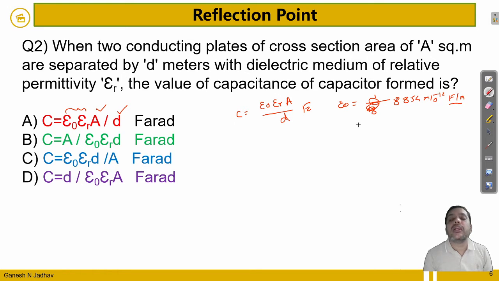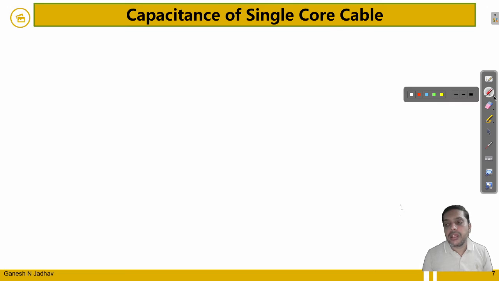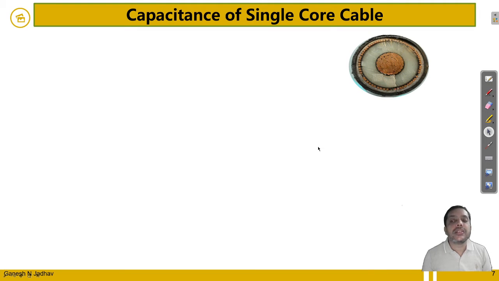So that is the absolute permittivity. But in case of an overhead transmission line, epsilon r is equal to 1, because the relative permittivity of air is equal to 1. In the cable, it is significant since the value of the capacitance is high. The distance is low, the area is not in your hand, but the permittivity is also high, so the capacitance value is high. So how to calculate the capacitance of the single core cable?